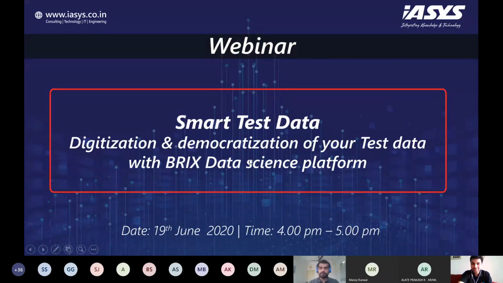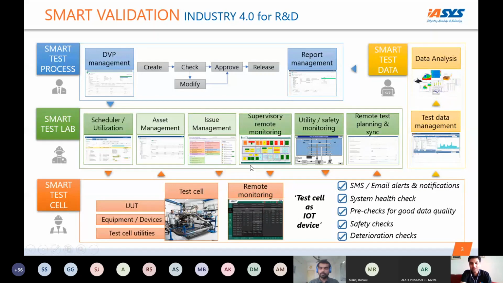Before starting, for those who don't know, we had a seminar at the end of April, and this webinar is a continuation of that series. We talked about smart validation, where the complete outlook was how Industry 4.0 can be achieved for R&D. We hear a lot about Industry 4.0, but that mostly focuses on the manufacturing end. This was more focused towards R&D. In this, I'll just highlight the points.